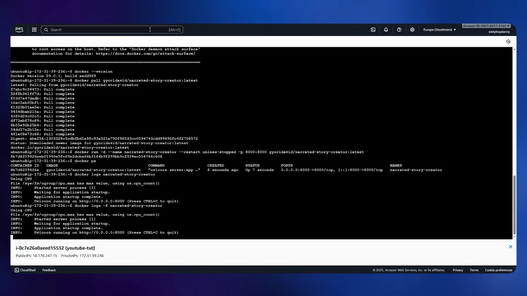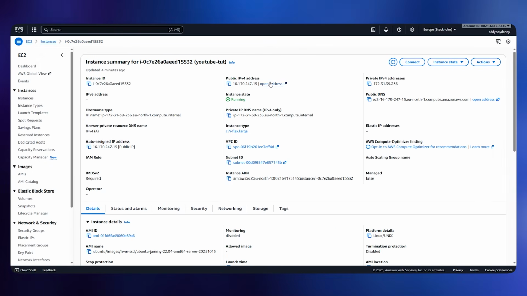Now the container is completely running. All of the things are completely done. Now go back to this page. We have this IP address. This is going to be the public IP address.